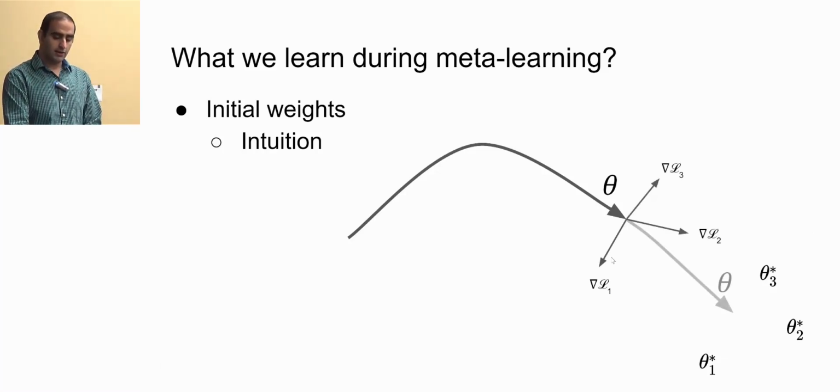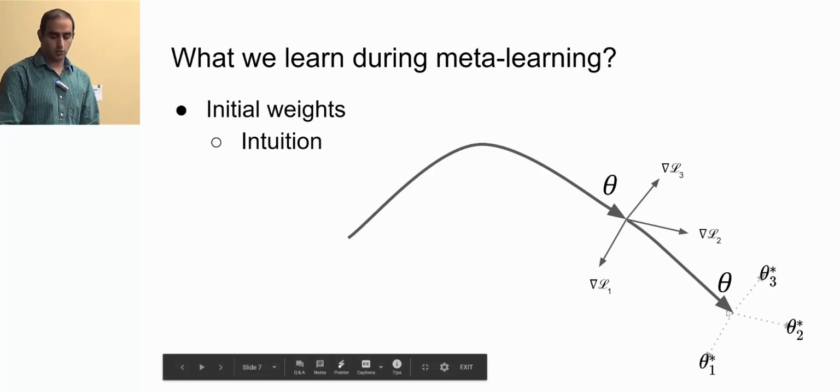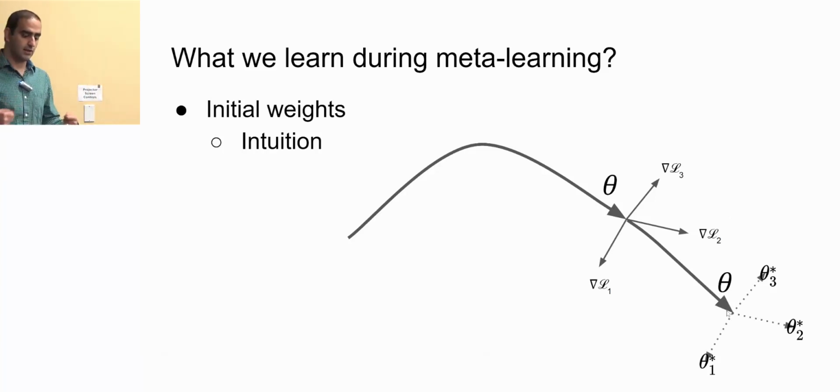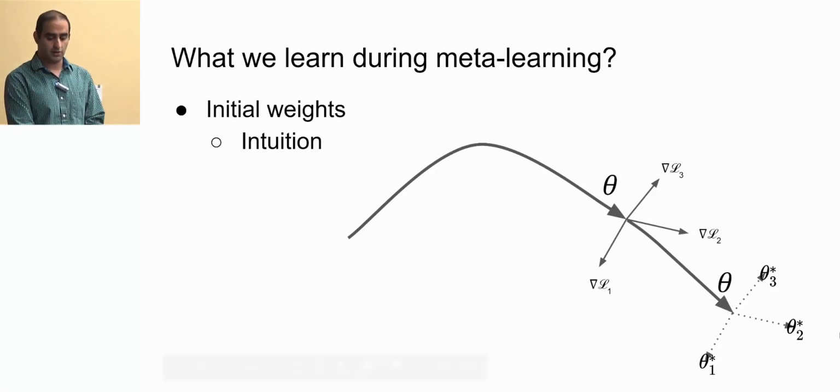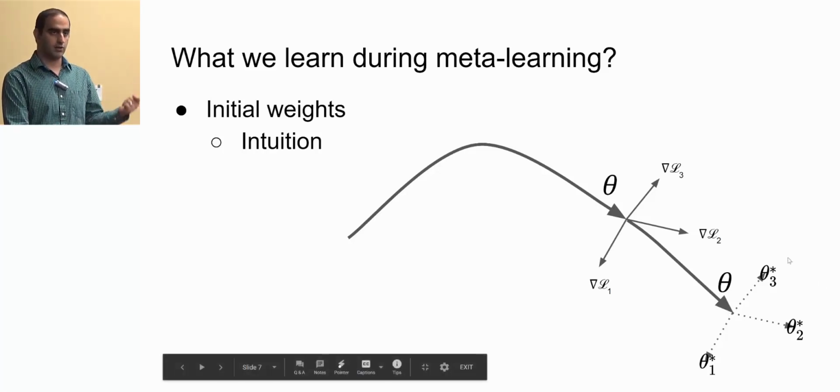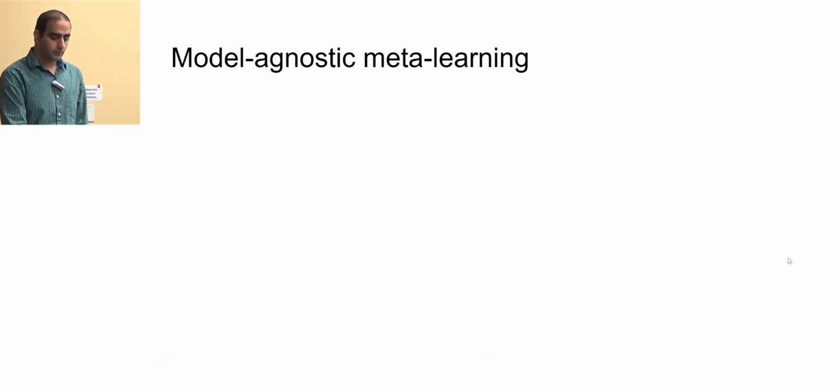But during meta-learning, I will learn to update the theta parameter, and then I will end up here after meta-learning. So now if I want to learn each of those tasks, I can easily learn the best parameters for that task. So that's the intuition. We want to learn this good starting point from which we can learn every task quickly.